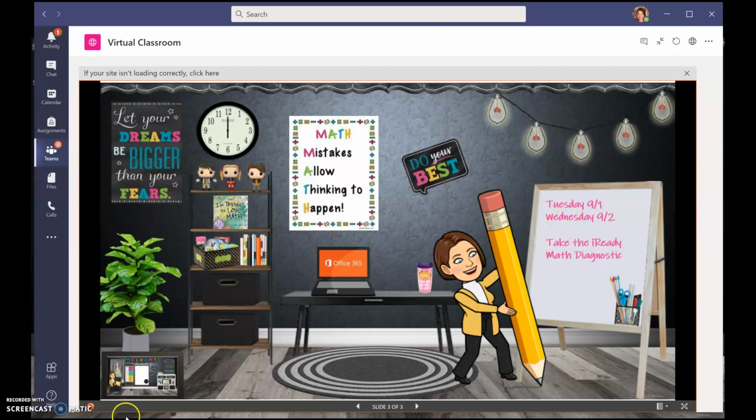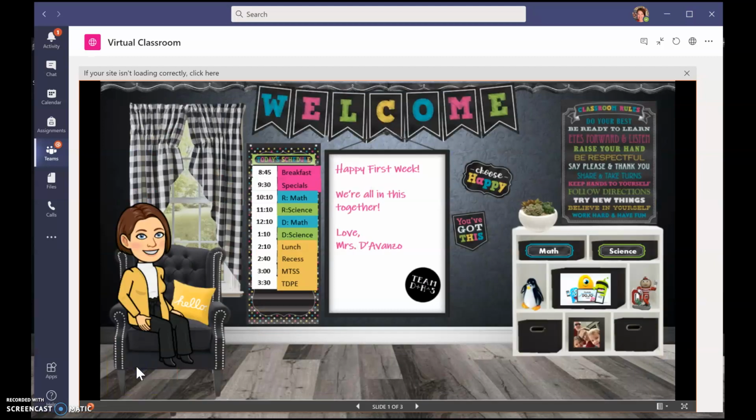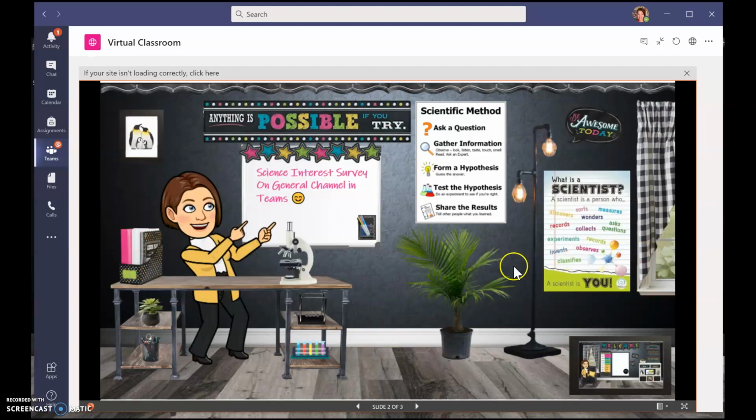Notice in the bottom corner here, there's a little tiny picture of the original classroom. If I click on that, it takes me back to the home classroom. And then when I click on Science, I can also navigate to Science. And notice here it says that there's a Science Interest Survey on the general channel in Teams. It's also on the virtual classroom channel as well. So I'll show you that next.